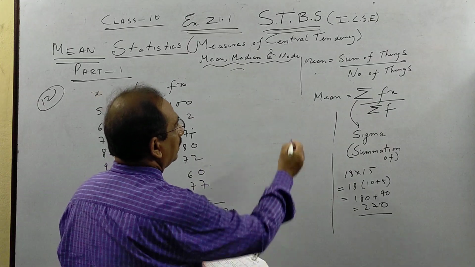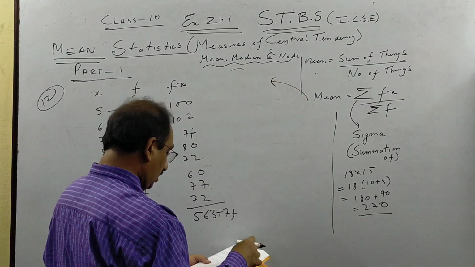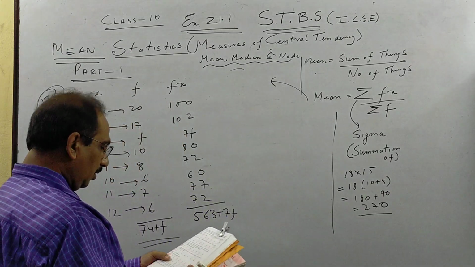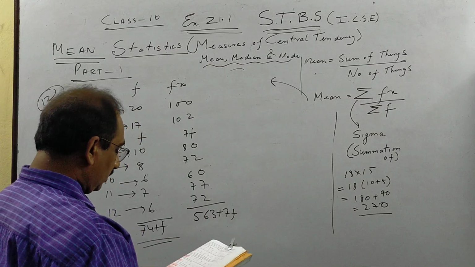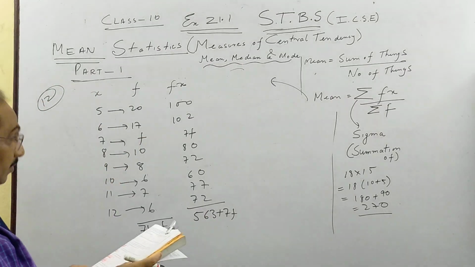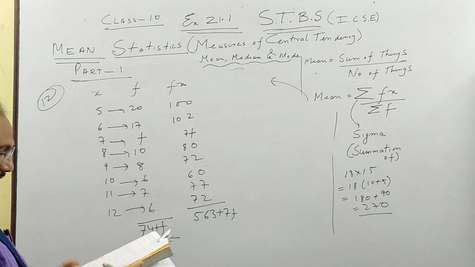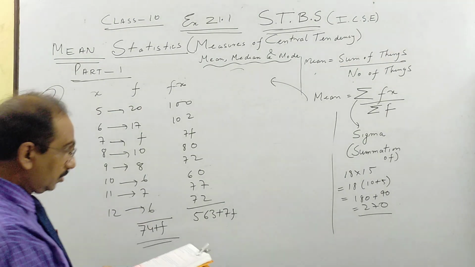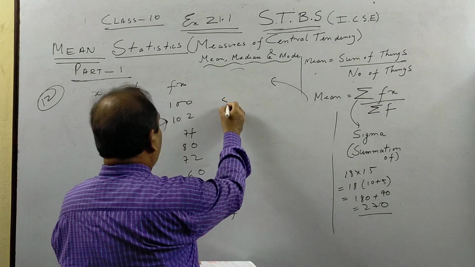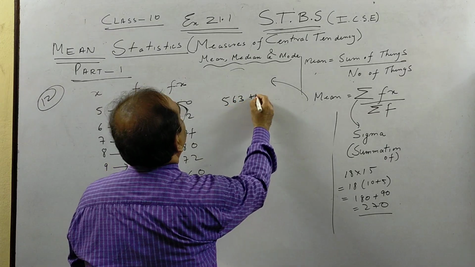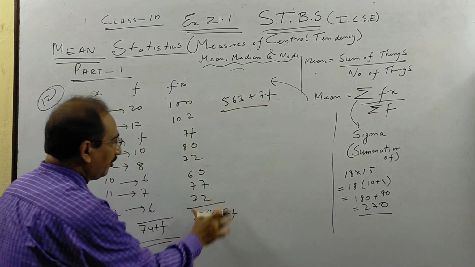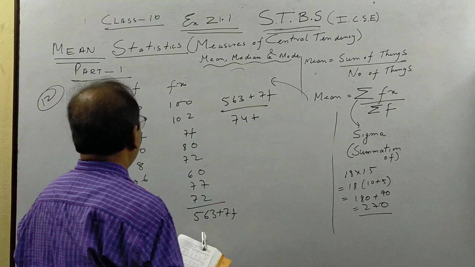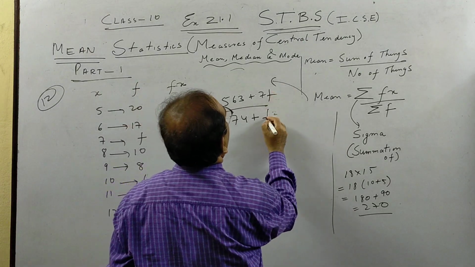So finally we apply this formula. The mean is given, how much is it? The mean is 7.5. So we have 563 plus 7F, that is the sum of fx, by 74 plus F, and this is equal to 7.5.